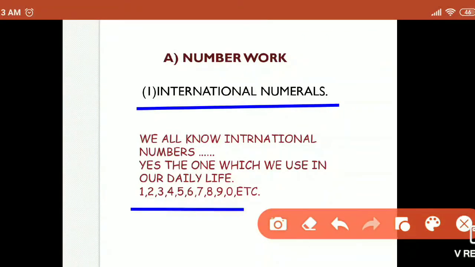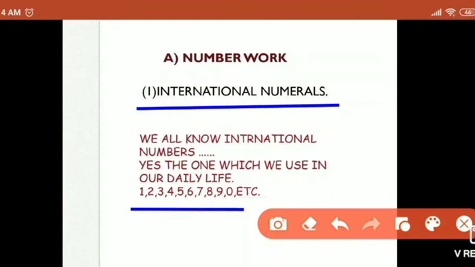Otherwise, if you buy things like Cadbury, biscuit, notebook, on them also the rates are written in the international numerals. The meaning of the word international is that these numbers are used internationally all over the world.